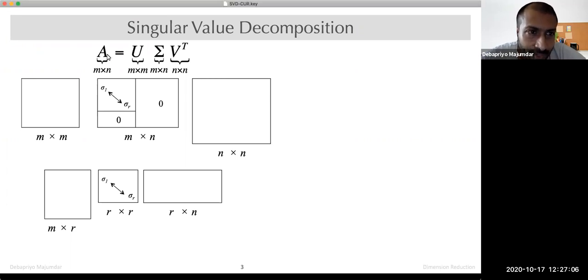So the matrix A can also be reconstructed in the following way: M cross R, R cross R, R cross N, where now sigma is a square diagonal matrix, with sigma 1 to sigma R as the diagonal entries, and they're all positive and ordered. Sigma 1 is the largest, sigma R is the smallest. The columns of U are still orthogonal and each of them has norm 1, and so on.